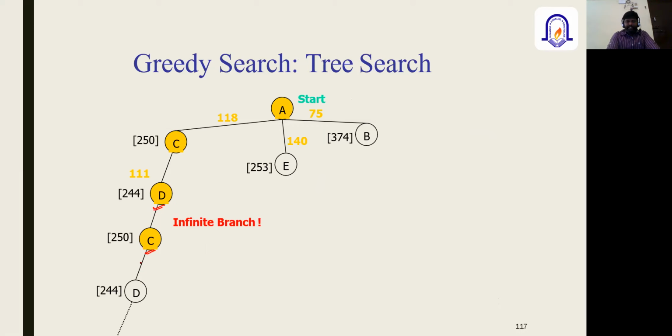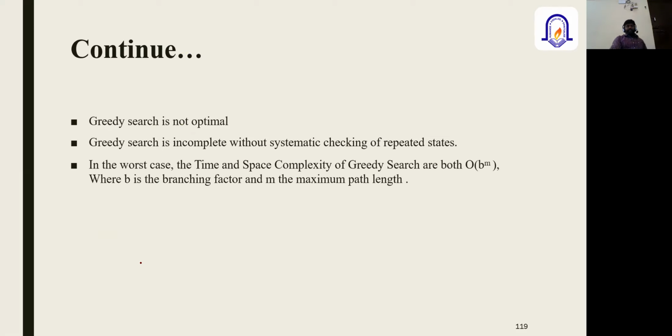If an infinite branch or infinite loop takes place, in that case it may not provide an optimal solution. Also, we discussed that this may not provide an optimal solution because we only consider the shortest path. If we are not processing all the nodes, and some nodes are left without processing, we may not be able to predict whether that is the shortest path or not.